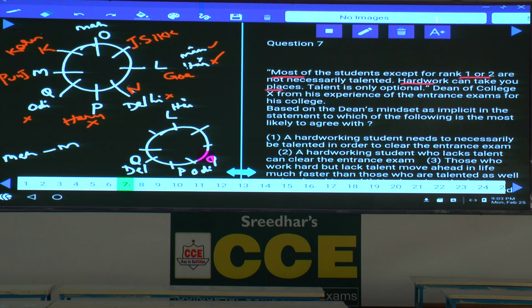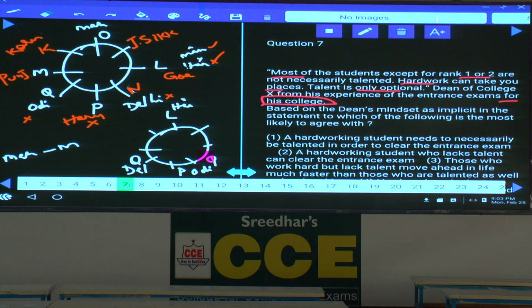That means from third rank onwards. The first 2 ranks need some talent, but with the remaining ranks, hard work is sufficient. Talent is only optional. Then the Dean of College X, from his experience of the entrance examination for his college. Here he is talking about the entrance examination of his college only.